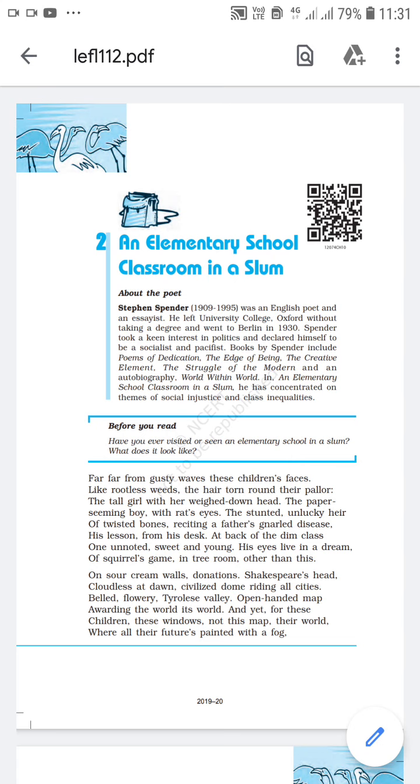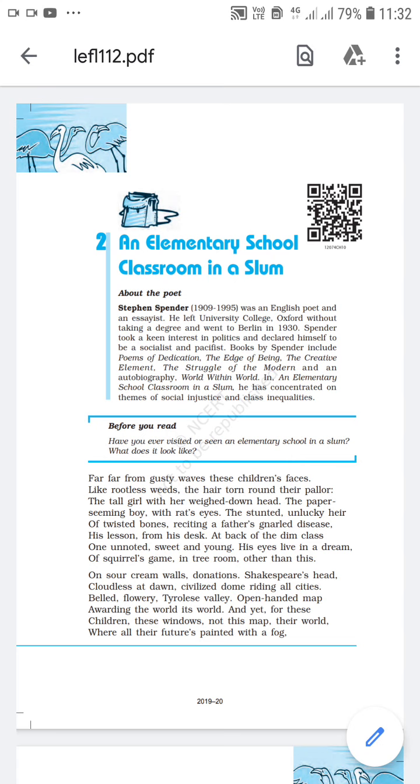This boy is physically disabled, and the poet says that this boy is unlucky. Why is he unlucky? Because he has inherited a disease from his father. He has inherited a disease of bones from his father, due to which he has a deformed body.